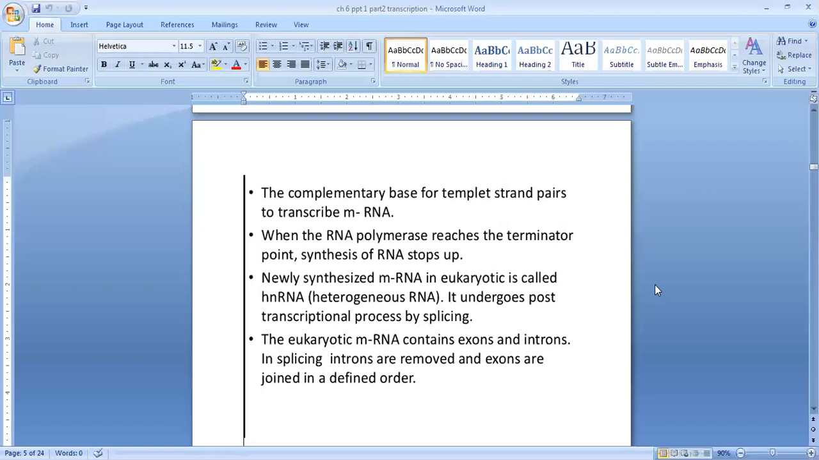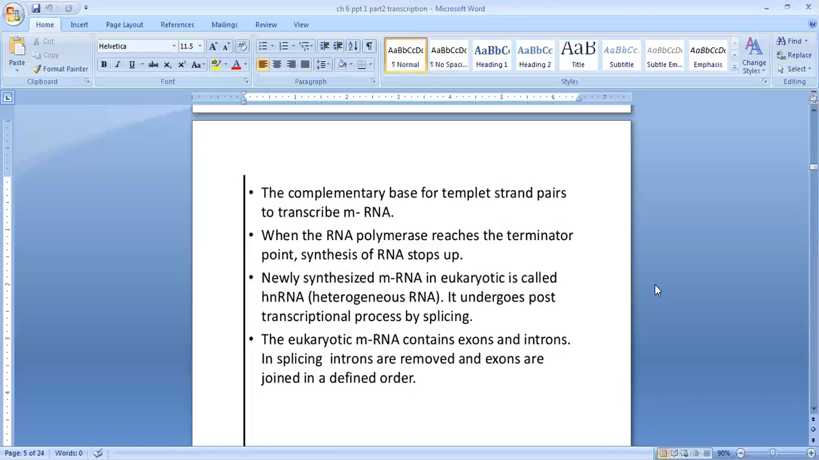I'll repeat once more. The heterogeneous RNA undergoes the process where introns are removed and exons are joined to form mRNA. This is called splicing. Then what is this intron and exon? I'll tell you the difference between exon and intron. If the gene in eukaryotes is split into the coding or expressed sequence of DNA, it is called exon, and the non-expressible sequence of DNA is called intron.